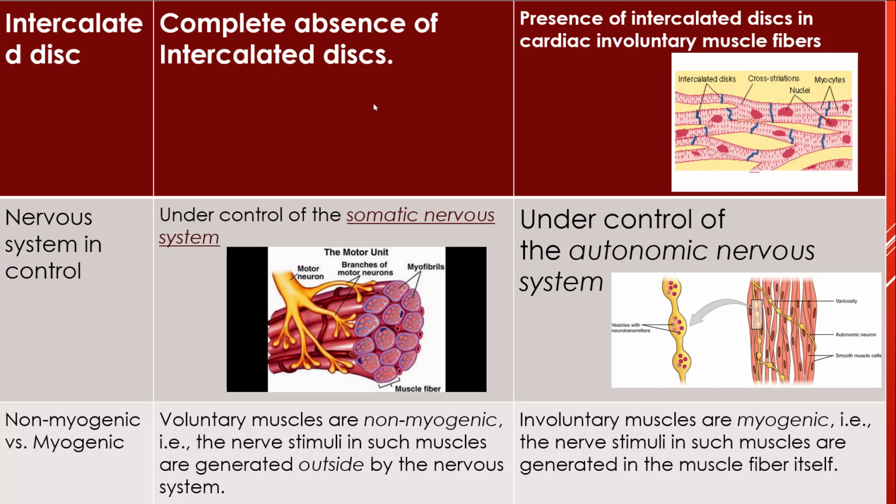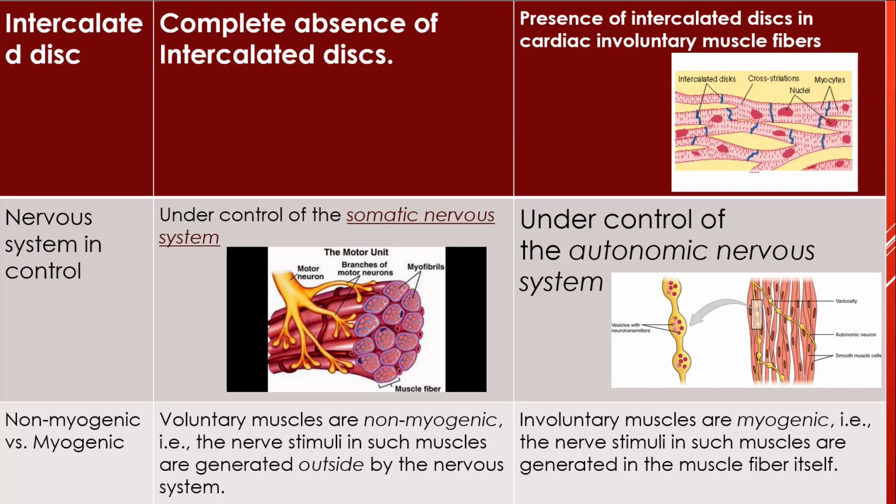Intercalated discs are completely absent in smooth involuntary muscle. There is a presence of intercalated discs in cardiac involuntary muscle. Intercalated discs are actually gap junctions through which ions can flow in both directions. So these intercalated discs are gap junctions present in cardiac muscle, which is involuntary, and they are totally absent in